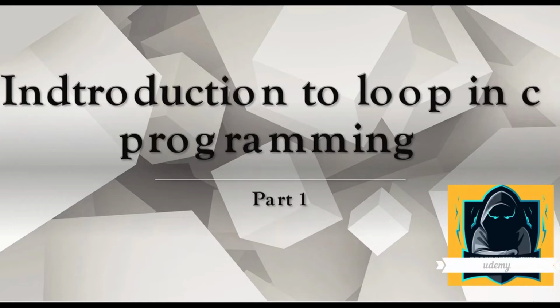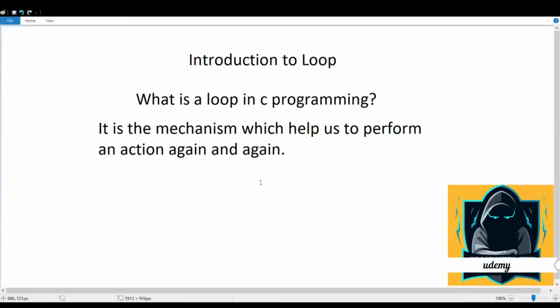Today we are going to discuss loops. What is a loop in C programming? It is a mechanism which helps us to perform an action again and again. In simple words, if we have to print a statement or repeat a condition again and again, we can use loops in C programming.